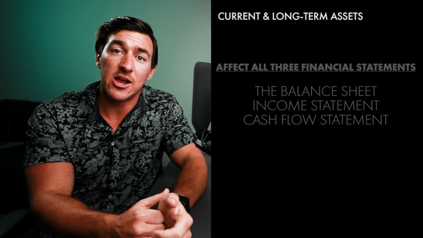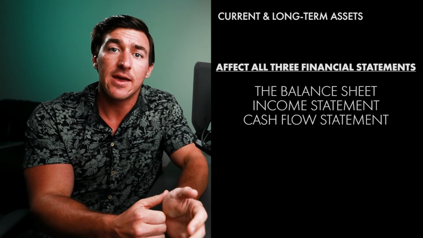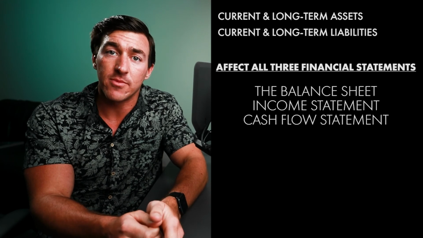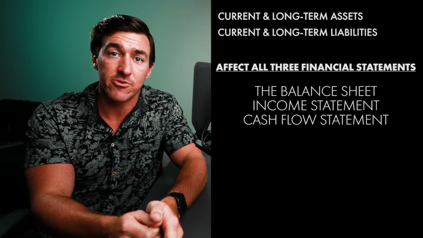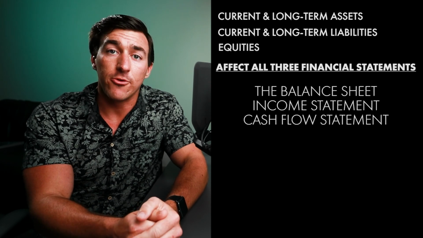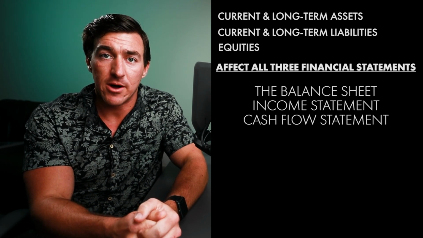So with all that, we've actually covered how assets, current and long-term, are affecting that cash flow statement, the balance sheet, and the income statement. We also saw how current liabilities and long-term liabilities are affecting the financial statements too, and how the equities and things that happen in those categories are also affecting all three financial statements as well. Now you're ready to dive in and actually do a full-blown financial analysis of an industry.